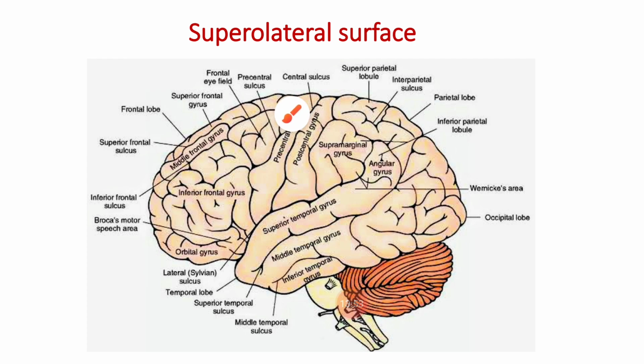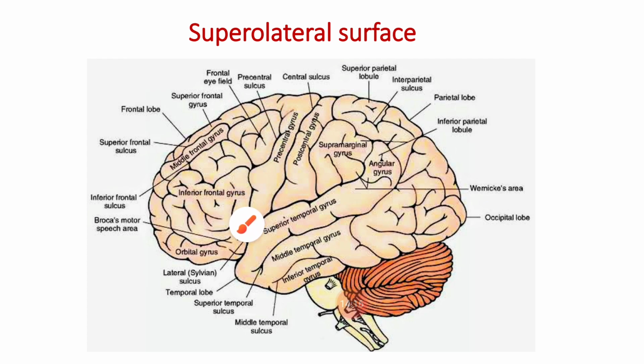The part which is present anterior to the central sulcus is the frontal lobe of the cerebrum. Here, just anterior to the central sulcus, runs a parallel sulcus called the precentral sulcus. In between this precentral sulcus and the central sulcus, there lies a gyrus called the precentral gyrus.